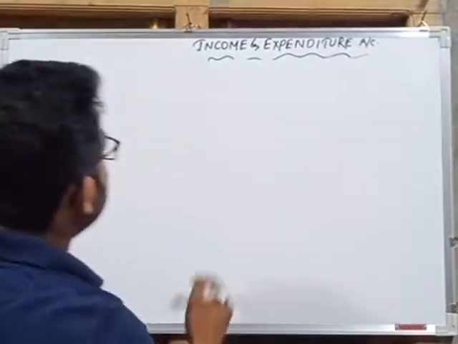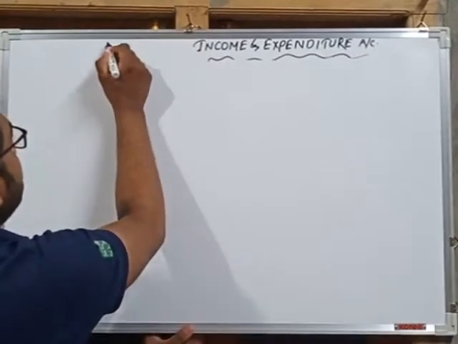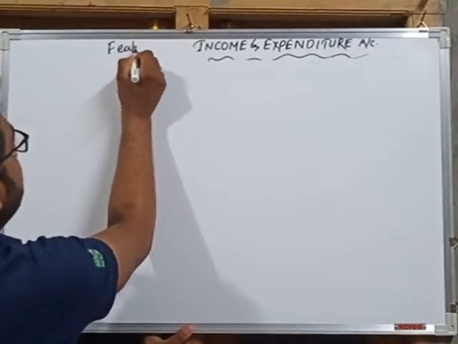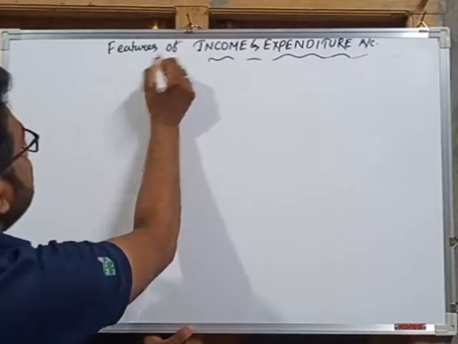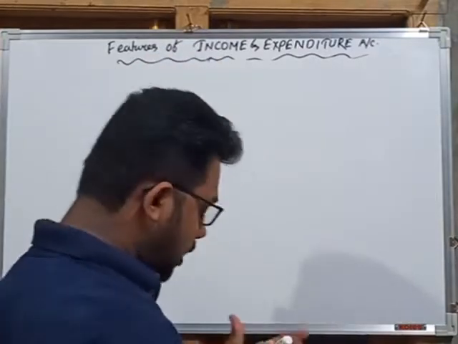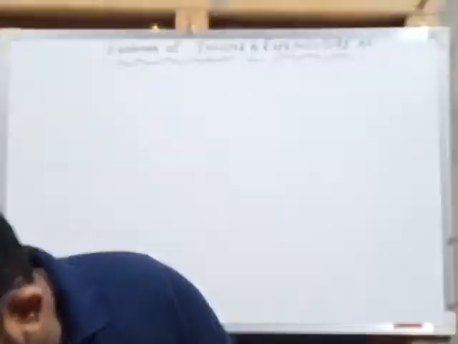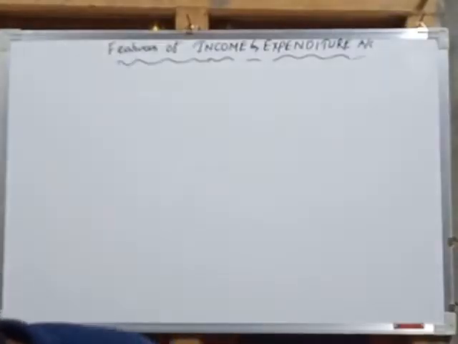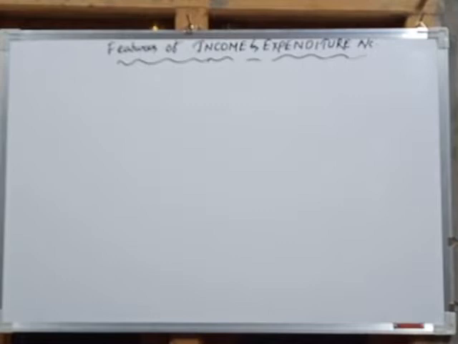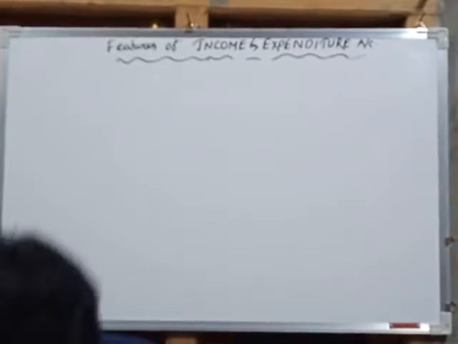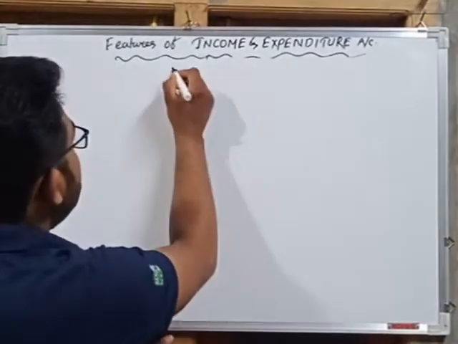Features or characteristics of income and expenditure account. So what will be the first feature? The first feature of income and expenditure account is that it is a revenue account.